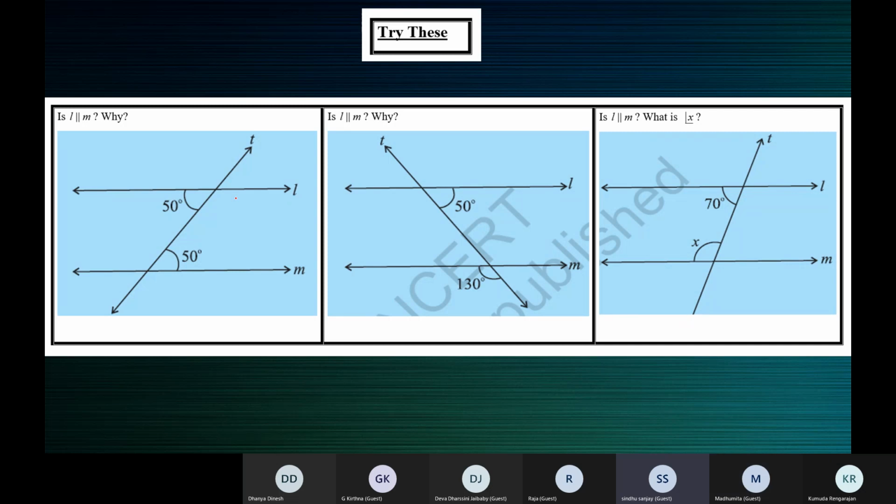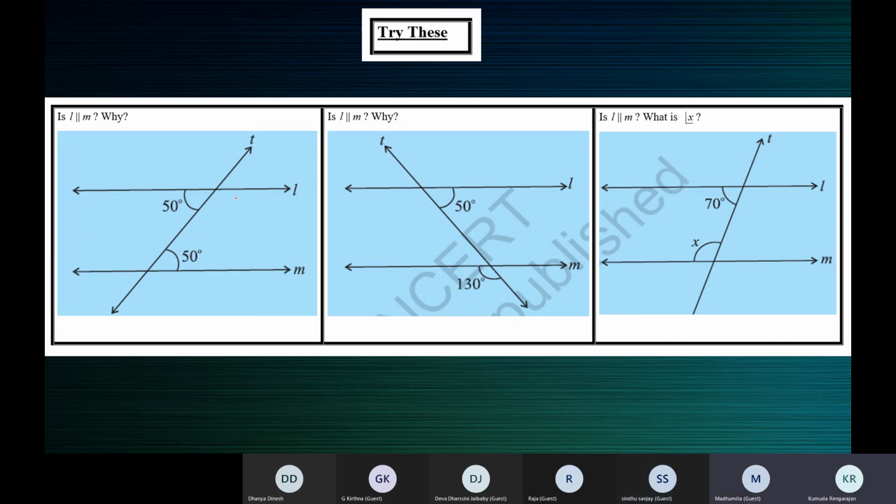Ma'am, can I tell, ma'am? Yes, please. Ma'am, they are not parallel because 50 and 30 are opposite angles, but one is interior and the other is exterior, ma'am. And they are not supplementary, so L and M are not parallel, ma'am.